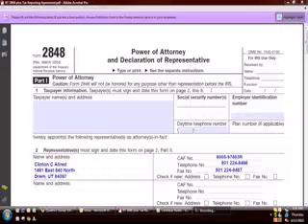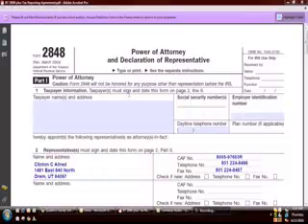This training is going to go over two forms that we need. The purpose of these two forms is to allow us to talk to the tax agencies that are related to your payroll taxes on your behalf. If we don't have these forms, then the IRS or your state tax agencies will not communicate with us, will not answer any questions concerning your taxes. And that's generally something you would like us to take care of and not something that you want to worry about. And so we need these forms.